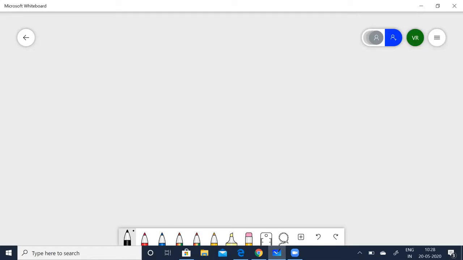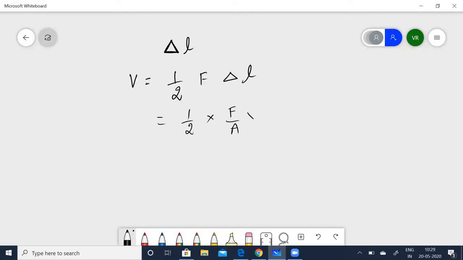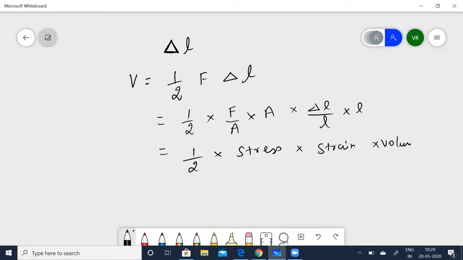Elastic potential energy V is stored in the wire when the force is applied. So let us take the extension to be delta L. So V is equal to half F delta L, which is equal to half into F by A. Let me multiply and divide by A, and by L. So this is half into F by A, which is nothing but stress, and this is strain, into volume. A into L is volume.